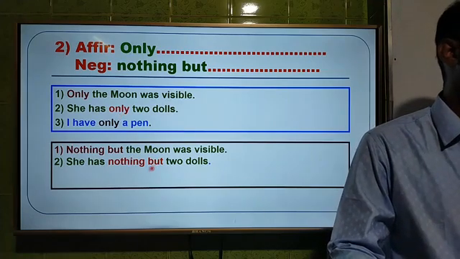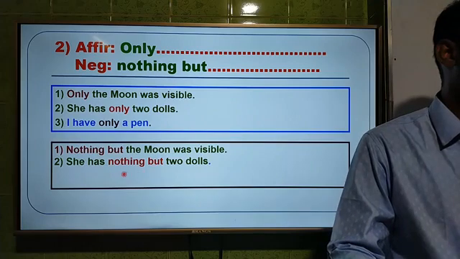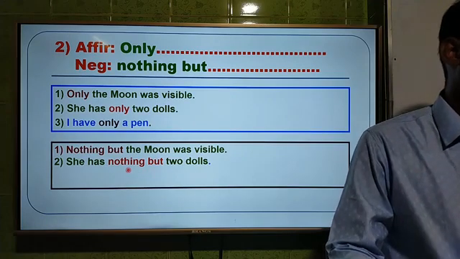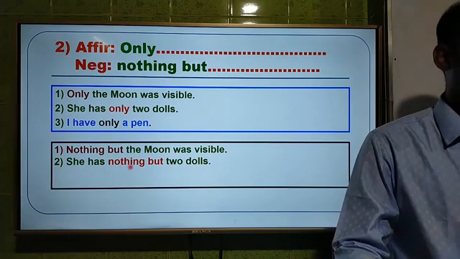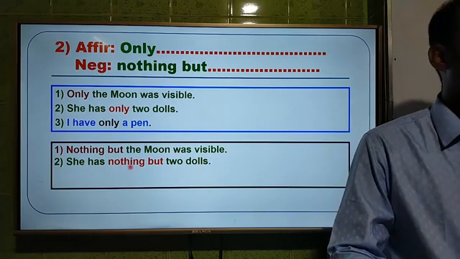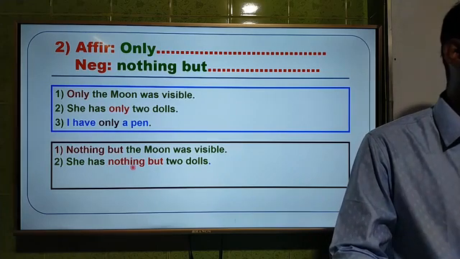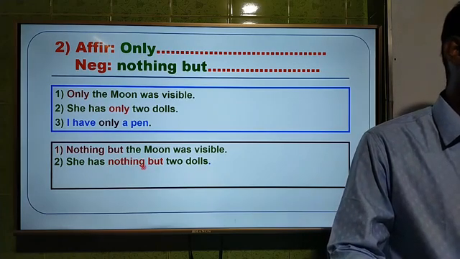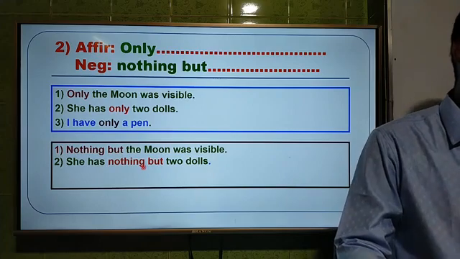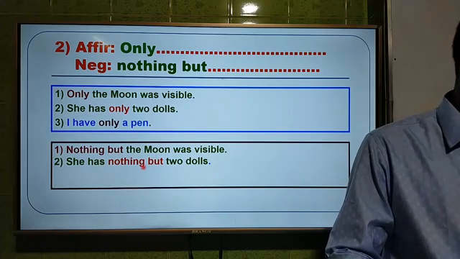We cannot use nothing but at the first of the sentence like the first rule, none but. Okay? You have to remember, we have to use none but always at first of the sentence. But if you use nothing but, we have to use nothing but at the place of only. We cannot take it at first.